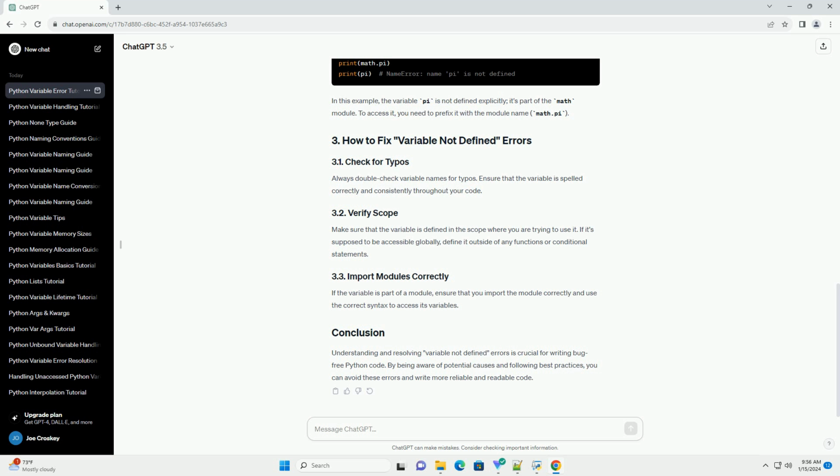Understanding and resolving "variable not defined" errors is crucial for writing bug-free Python code. By being aware of potential causes and following best practices, you can avoid these errors and write more reliable and readable code.